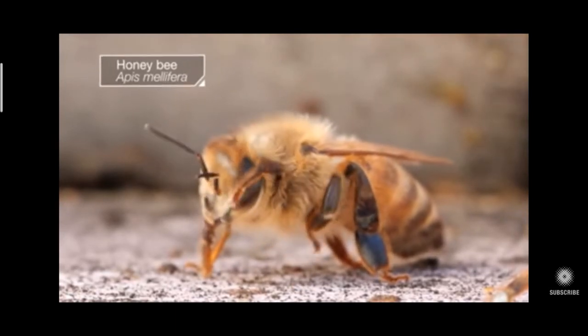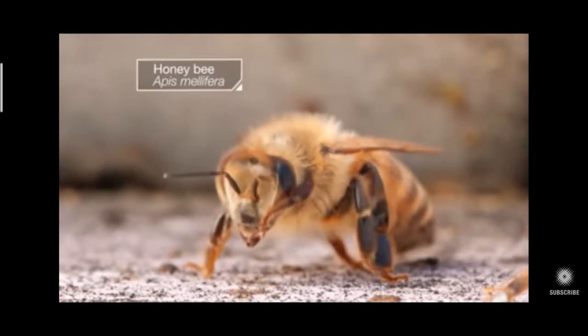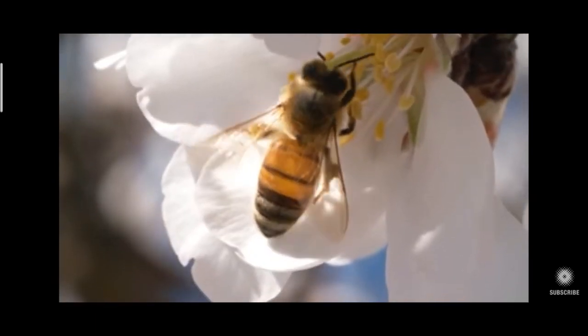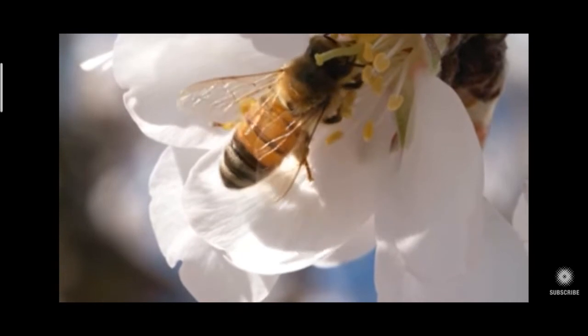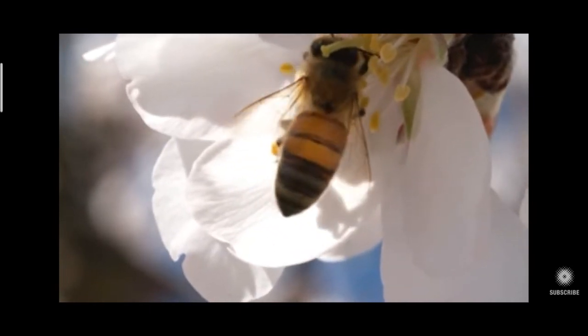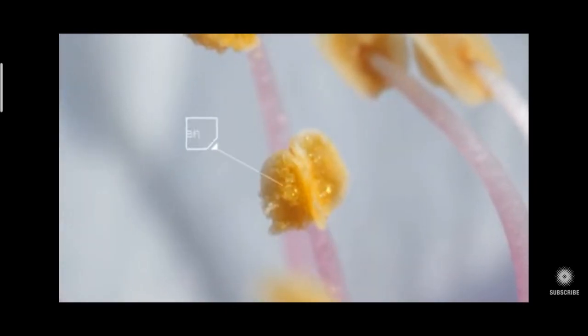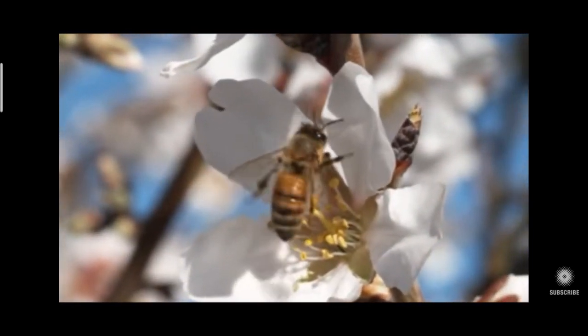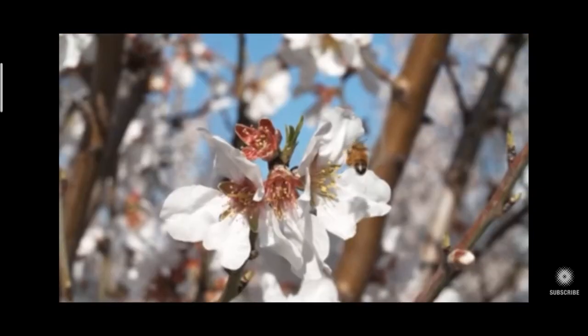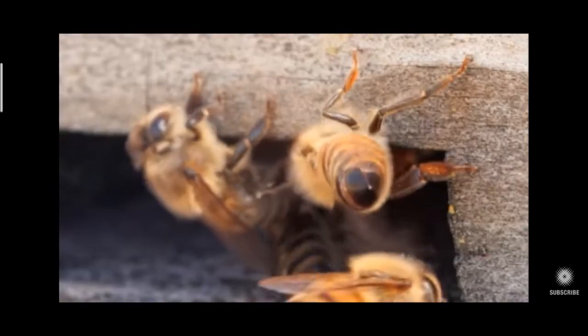How do the bees pollinate a flower? When a bee visits a flower, pollen grains stick to the body parts of the bee. When it visits another flower, this pollen falls on the stigma of the flower. So, you know the process. This is called pollination.